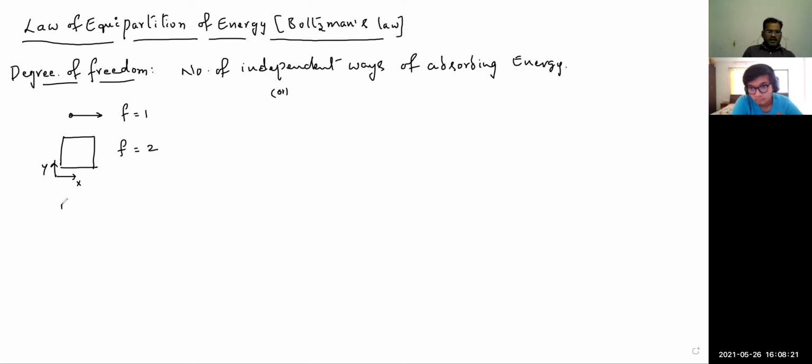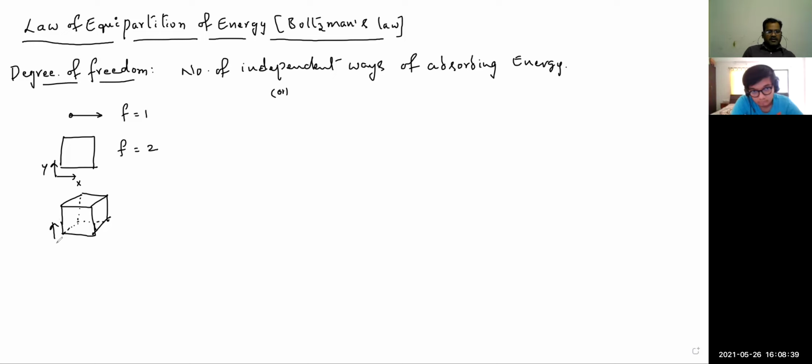Whereas if the particle moves in 3 dimensions, or moves randomly, then to describe the position or configuration of the particle at any instant, how many coordinates are needed?